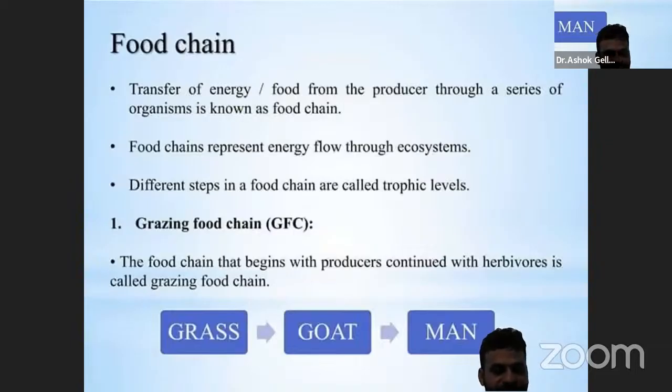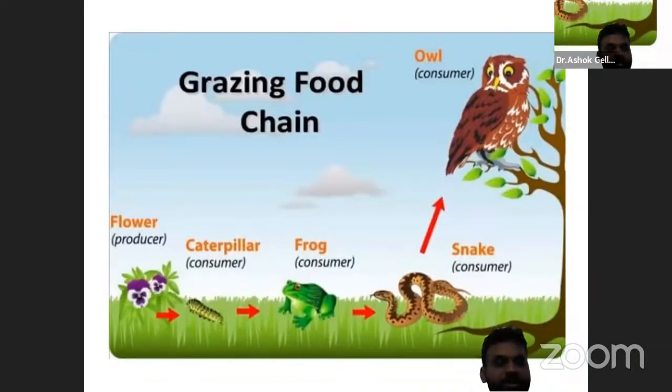The grazing food chain. The food chain that begins with producers, continued with herbivores, is called the grazing food chain. The producers are plants, grass, and the herbivores depend on the producers for food. Finally, man is the top predator. This is the best example for the grazing food chain.